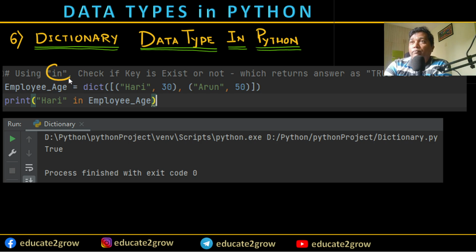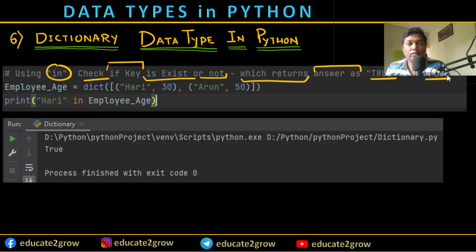Using in, we check whether a key exists or not, which returns the answer as true or false. It gives the result true or false depending upon the programming scenario where you are going to write the code.